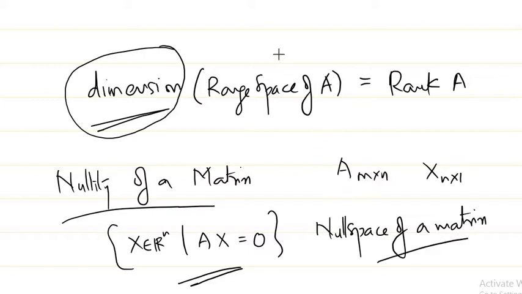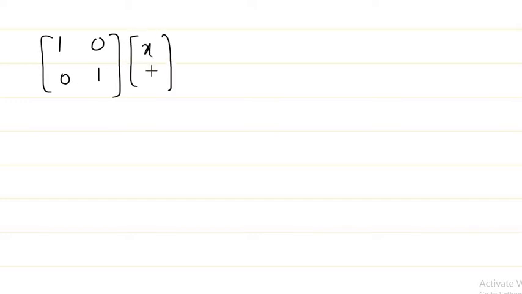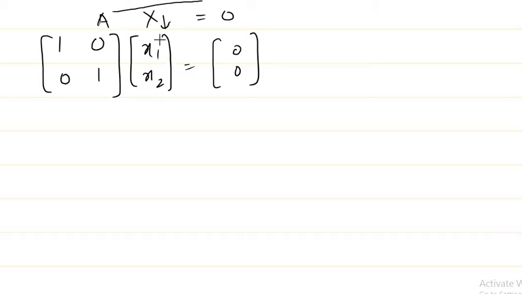For example, if you want to get a small idea of that, we'll discuss with some examples, right? So if I take the matrix 1 0 0 1, a simple 2 by 2 matrix, we need to find all the x for which A into x will give you 0. Here 0 means the zero vector. Following my definition of null space, I have to find all x1 x2 for which this happens. That means 1 into x1 plus 0 times x2 is 0, so x1 is 0.